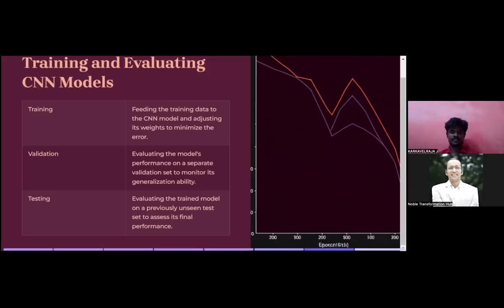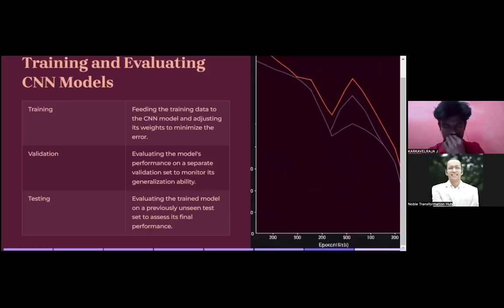We humans also do this all the time. Every human being is specialized, but in certain things we generalize. We keep learning. Now testing means evaluating the trained model on previously unseen data, whatever was not seen, and then assessing the final performance.